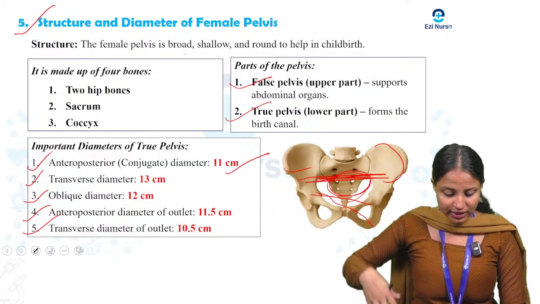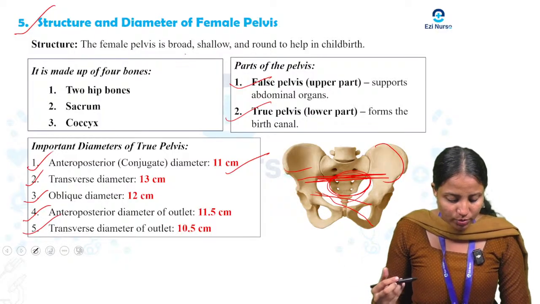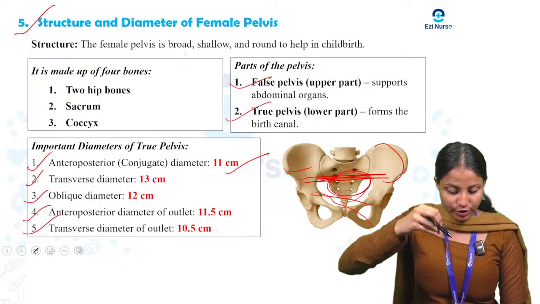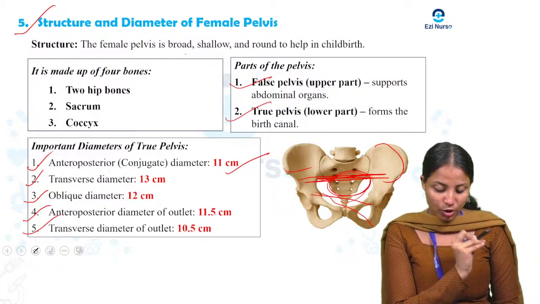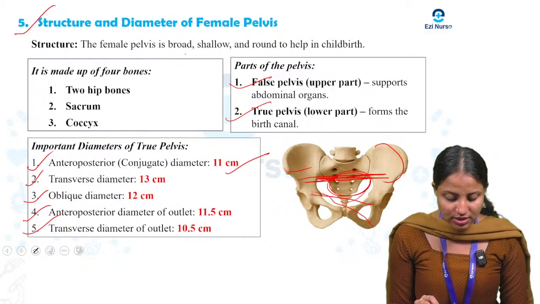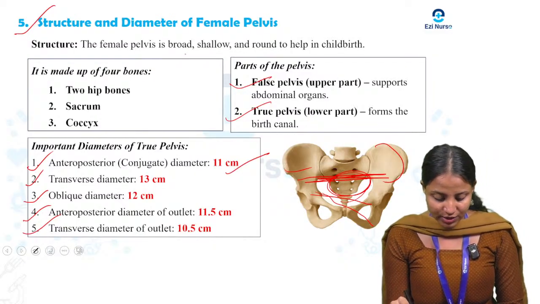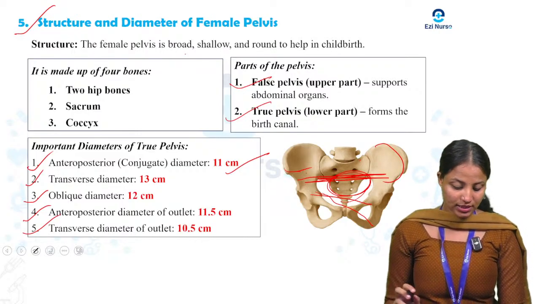The bones that we sit on are known as the ischial tuberosity. The distance between the inner borders of the ischial tuberosity is the outlet width, side to side.